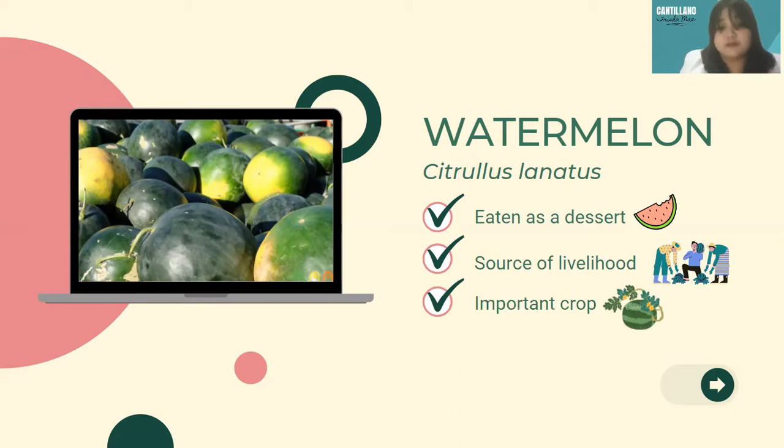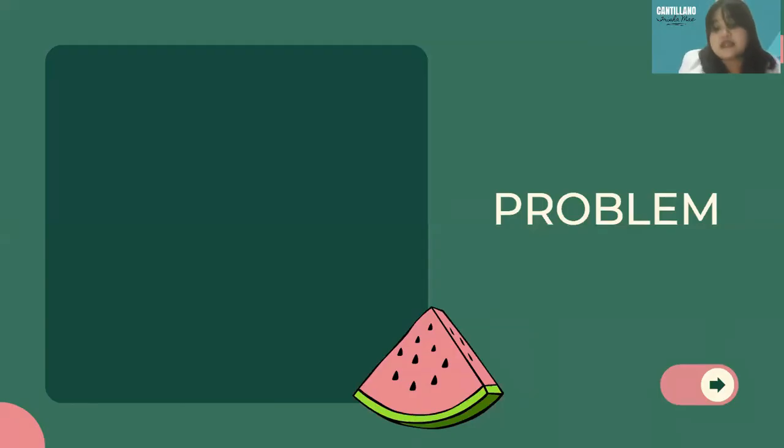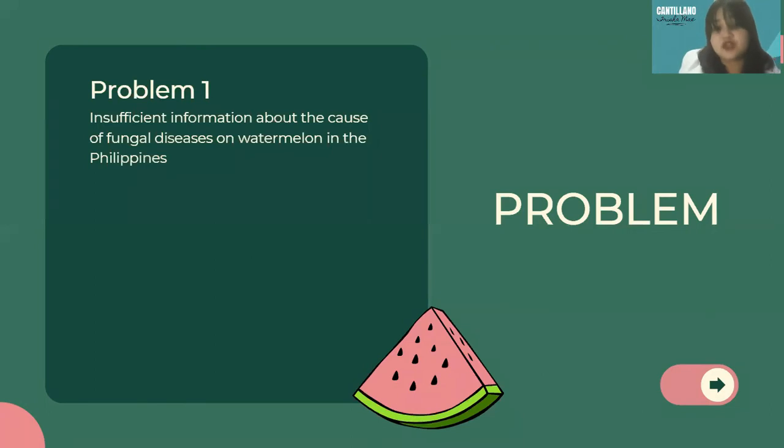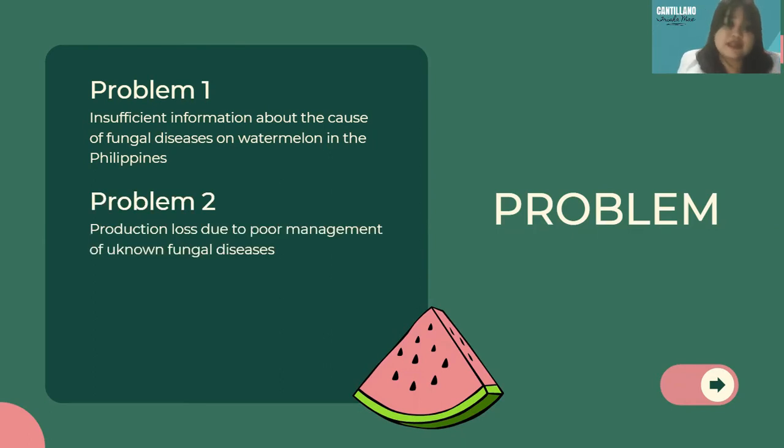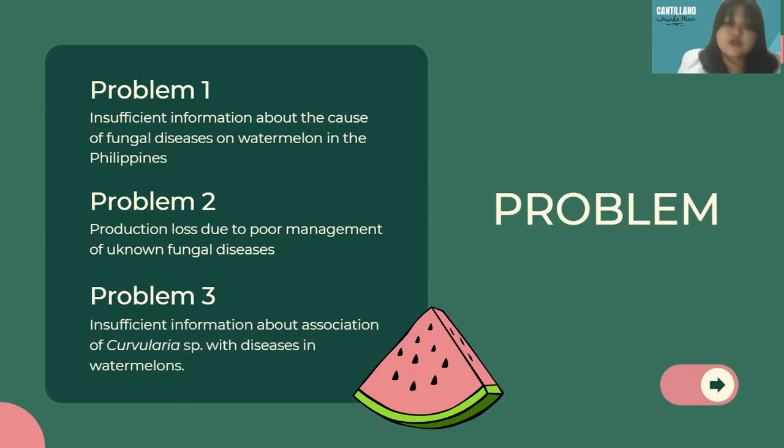in growing this plant. Although fungal diseases affecting watermelon had been studied in years with some fungal pathogens being associated with it, still there is insufficient information about the cause of fungal diseases in watermelon in the Philippines, which can result in the poor management of the disease that can lead to the decline of yield. For instance, Curvularia species was isolated in the current study, and so far there have been few evidences that associate the species of this genus in watermelon.